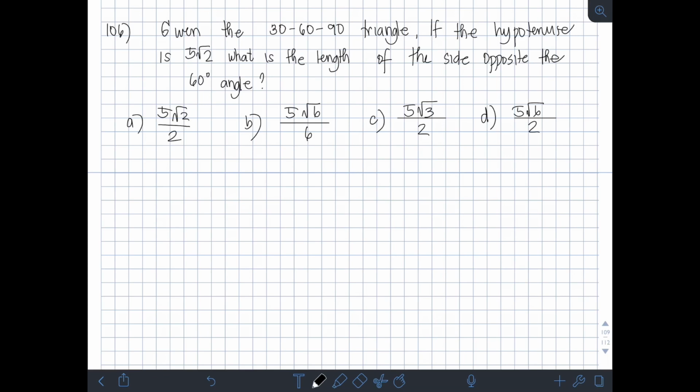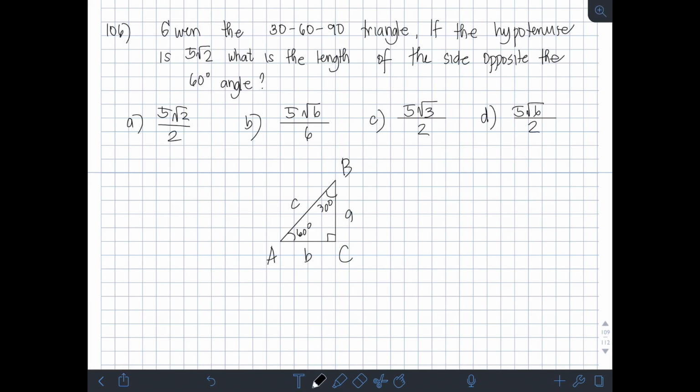Next, we have, given the 30-60-90 triangle, if the hypotenuse is 5 square root of 2, what is the length of the side opposite the 60-degree angle? Okay, so meron tayong special right triangle which is the 30-60-90. So, ibig sabihin, kung meron tayong right triangle, let's say right triangle ABC. So, C is 90 degree. Let's say A is 60 degree and B is 30 degree. So, 30-60-90 siya, right? So, this side is B, this side is A, this side is C.